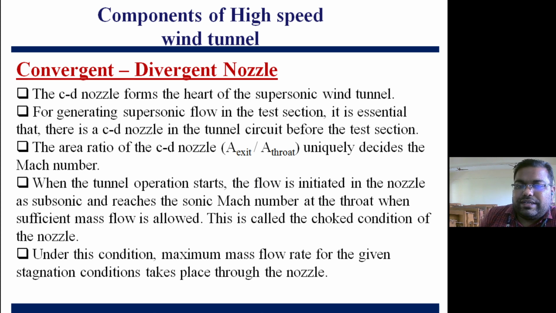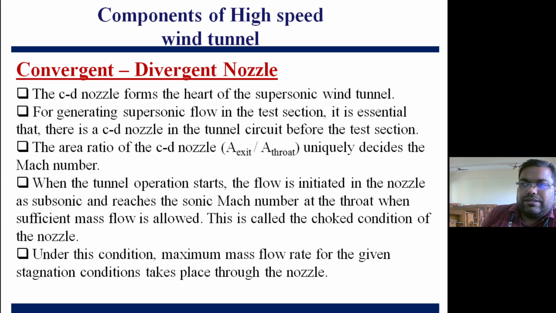Exit area and throat area will be slightly bigger to get the Mach number. When the tunnel operation starts, the flow is initiated in the nozzle as subsonic, right? It will be entering as subsonic, reaches Mach number 1 at the throat, right? And then finally it comes out from the divergent section as a supersonic flow. So chances are there choking may occur, right?